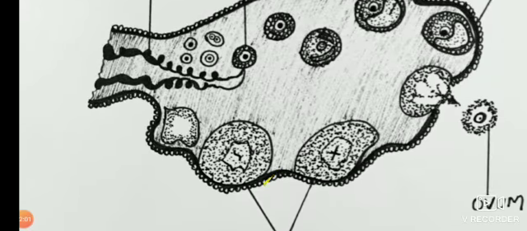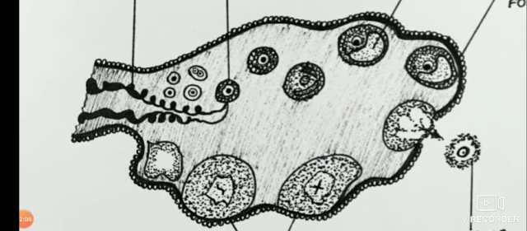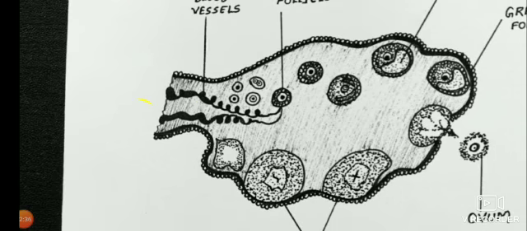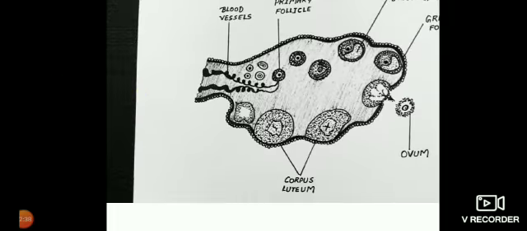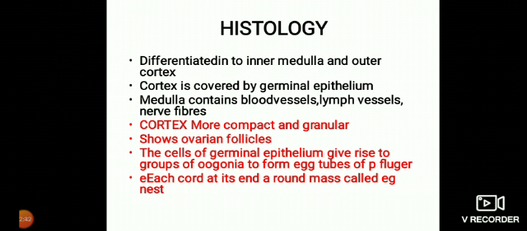You can see the ovary. I told you that it is almond shaped. It has two regions, the middle medulla and the outermost cortex. Cortex has more importance because from the germinal layer many follicles are produced, out of which one reaches its maturity on the 14th day of the menstrual cycle, and it holds the egg. So there are the primary follicle, secondary follicle, tertiary follicle, matured or Graafian follicle, corpus luteum and corpus albicans. Medulla consists of the nerves and blood vessels.